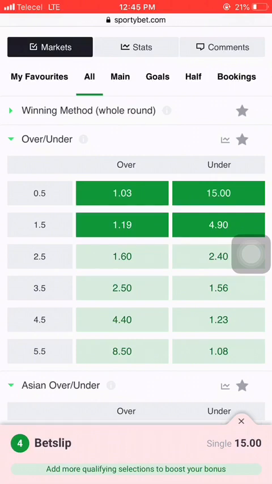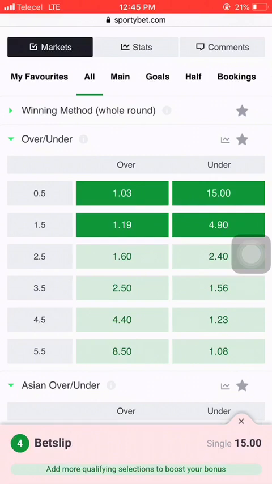So if you select under 1.5 and only one goal were scored at the end of the match, you have surely won your bet successfully. And if you select under 1.5 and no goal were scored during the match, you have also won your bet.